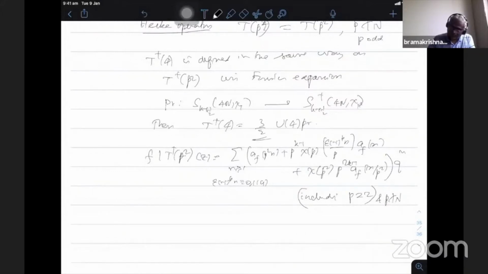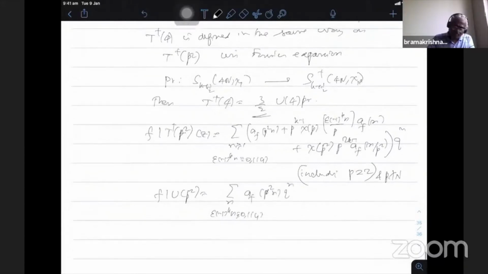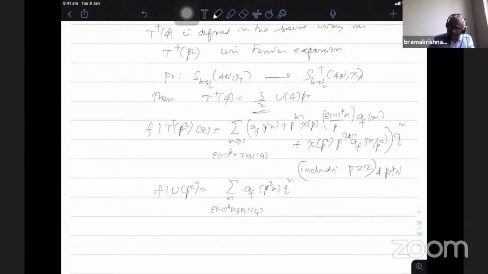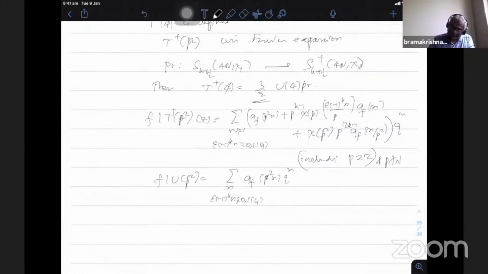As usual, U_{p^2} is the usual U operator in the case of half-integral weight. So f | U_{p^2} is the sum over n with epsilon(-1)^k n congruent to 0 or 1 mod 4 of a_f(p^2 n) q^n. The U operator, though it is a Hecke operator when p divides the level, can also be defined in general.